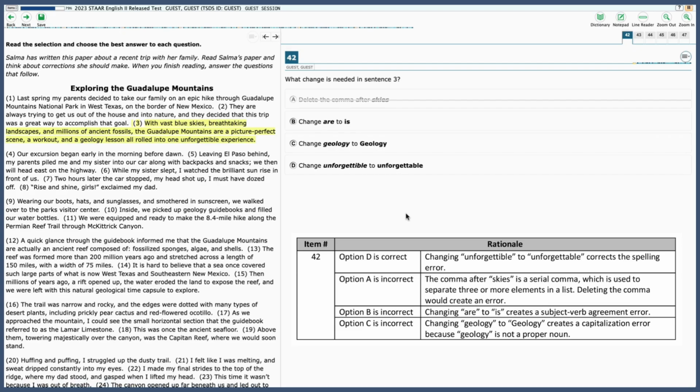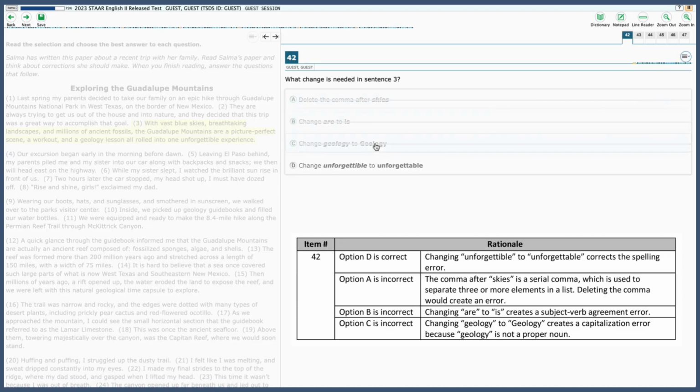B, change are to is. The Guadalupe Mountains is a picture-perfect place. So here changing are to is creates a wrong subject-verb agreement. So let's cross that one off. C, change geology lowercase to geology uppercase. So here, geology is not a proper noun, so we don't need to capitalize that.